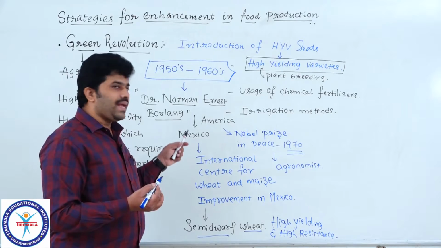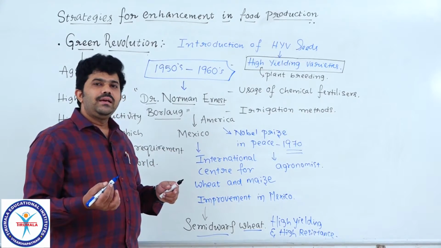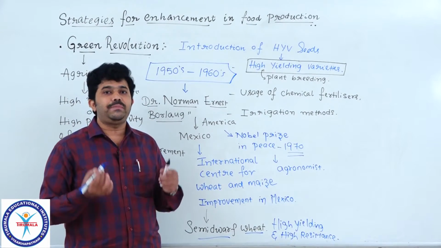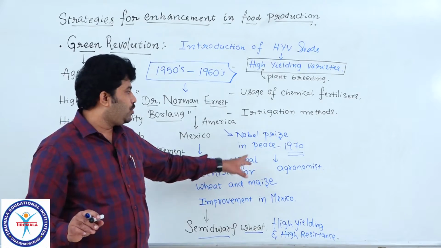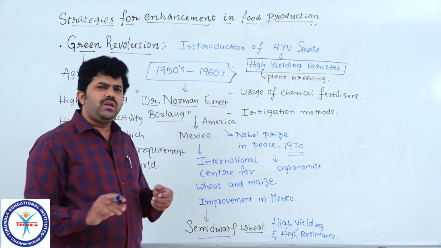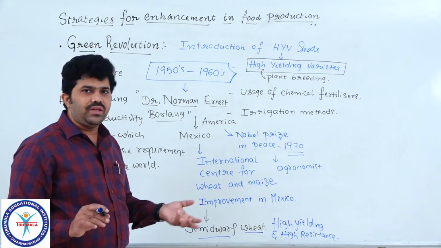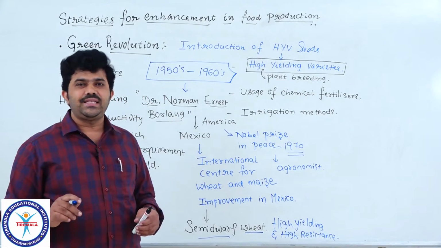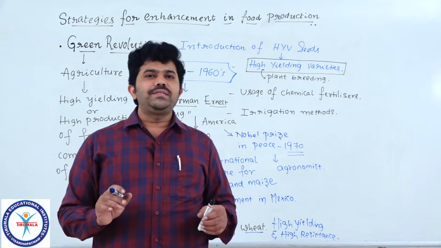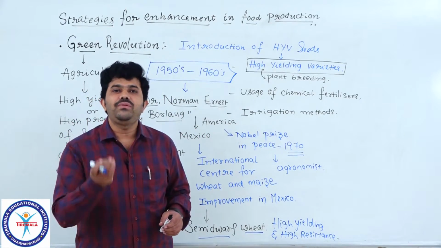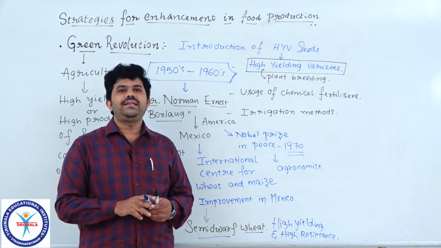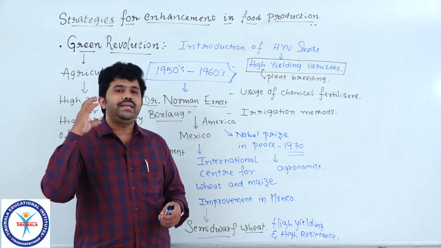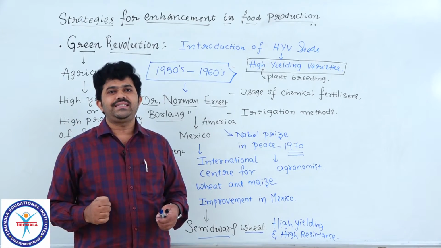Understood? Every time that scientist thought about giving proper food products and food to all the people in the world. Understood? Because of that much thought, that scientist got the Nobel Prize in peace. Why did he get a Nobel Prize in peace? He did all the experiments in the field of agriculture, not green revolution. Because that scientist believed one thing, that no person can build peace without food. That is the basic important motto followed by the scientist Norman E.